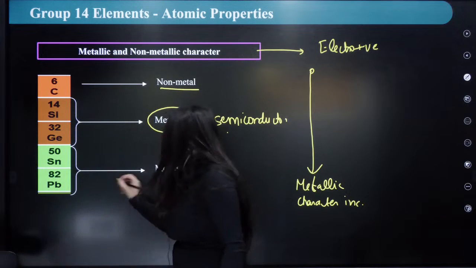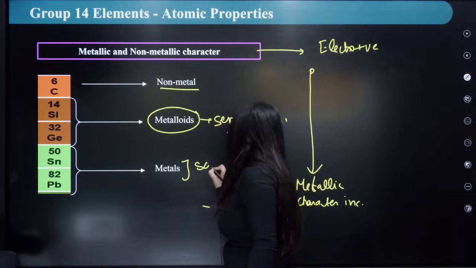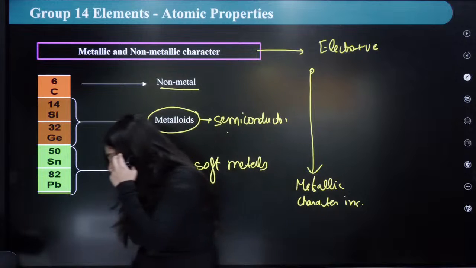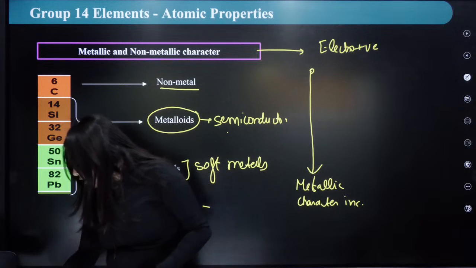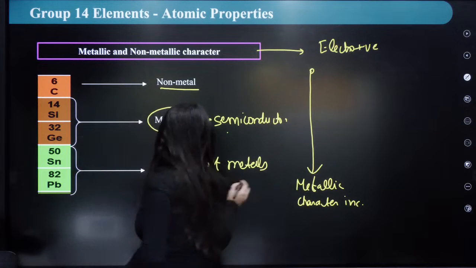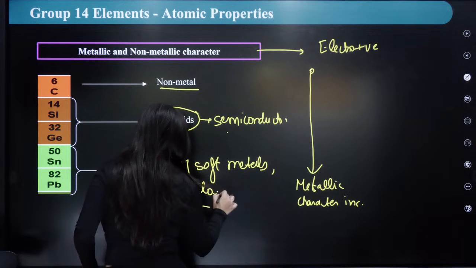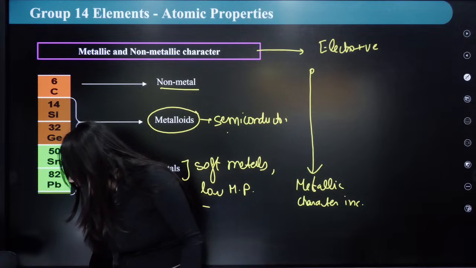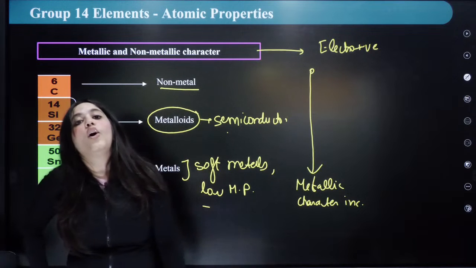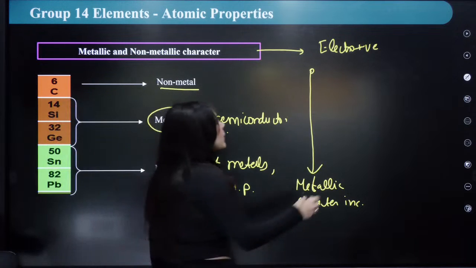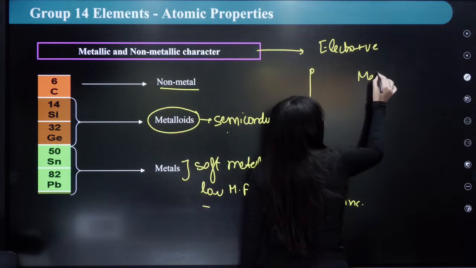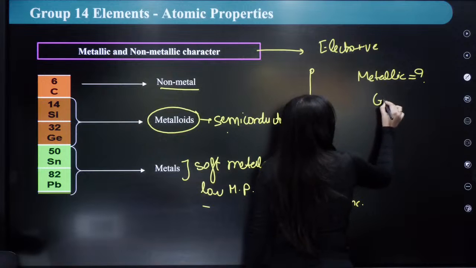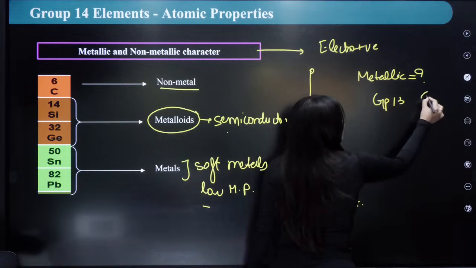It means your tin and lead are actually soft metals. Soft metals with low melting point. These are some facts that I'm going to tell you. Okay? Now, which is more metallic? Is group 13 more metallic? So, metallic character, I'm going to ask you, which is more metallic? Group 13 or group 14?